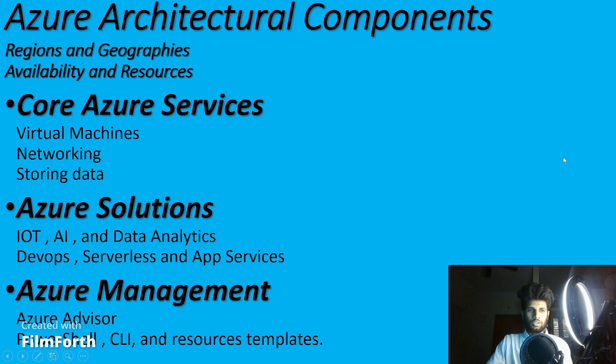In this session, here is what we are going to cover. There is the Azure architecture component: what a region is, what a geography is, and what availability zones and resources are. Further on, we'll study the core Azure services and virtual machines, how to create them and what a virtual machine means, and networking: what networking options we have in the Azure cloud, and storing data.